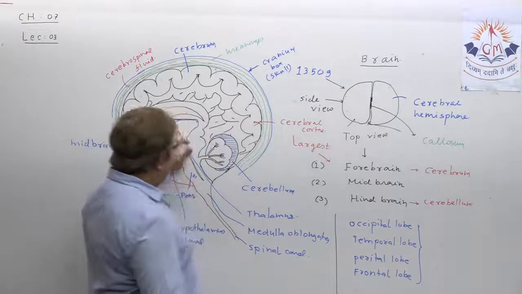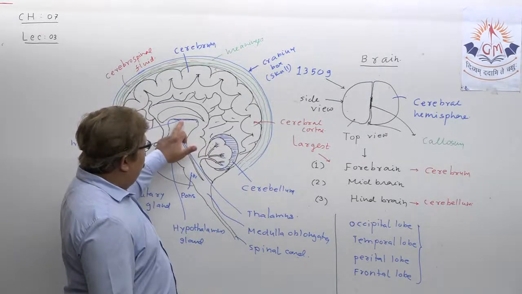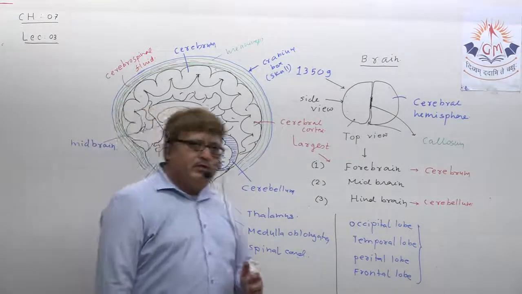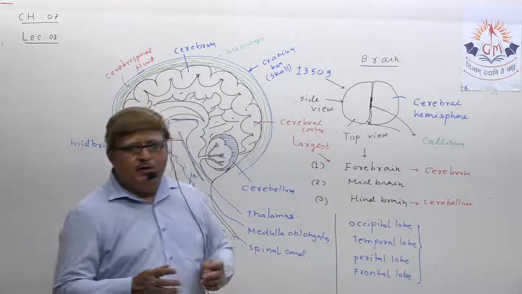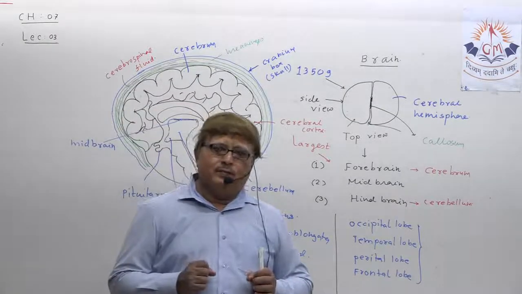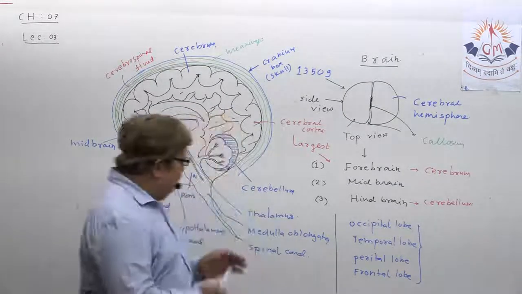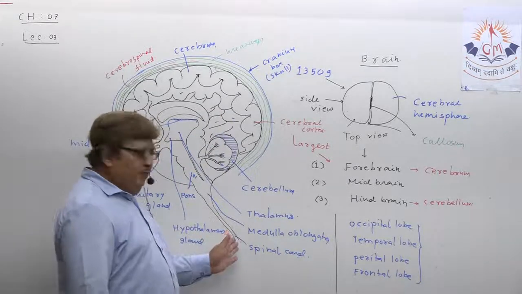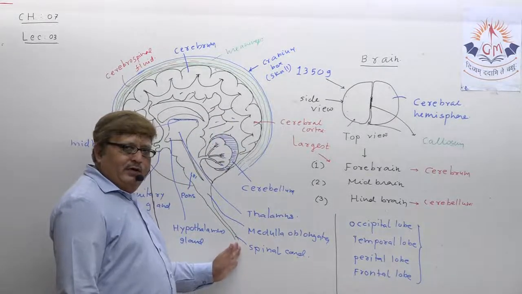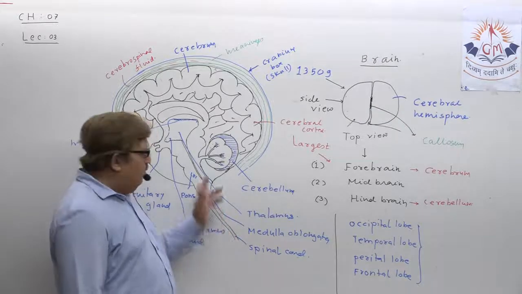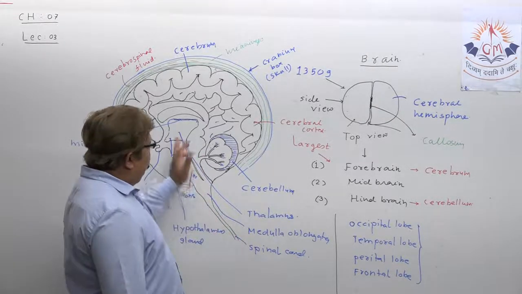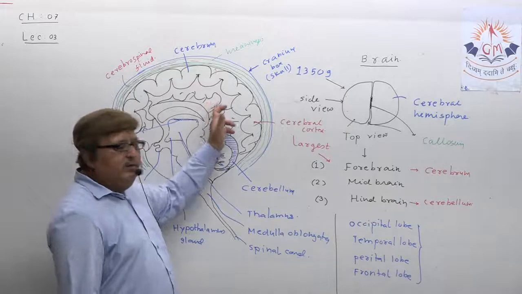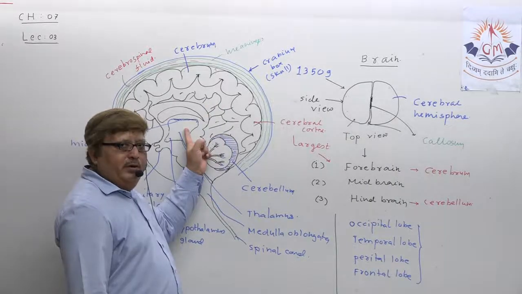Now, what is actually the role of the midbrain? So the midbrain has one role, that is, it transfers sensory information. We have studied every sensory information comes from the spinal cord to the brain. So any sensory information reaches the cerebrum via the midbrain. Understand?